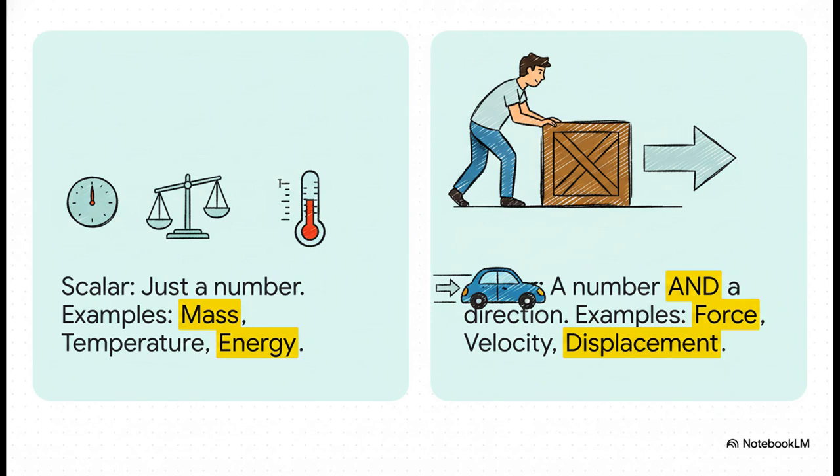A scalar is just the number, but a vector has the number and a direction. It's the whole package. Like if you're pushing a car, it really matters how hard you push, that's the magnitude, but it also really matters which way you're pushing it. That combination makes force a vector. Same with velocity. 20 miles per hour is a speed, a scalar, but 20 miles per hour north? Now that's a velocity. That's a vector.